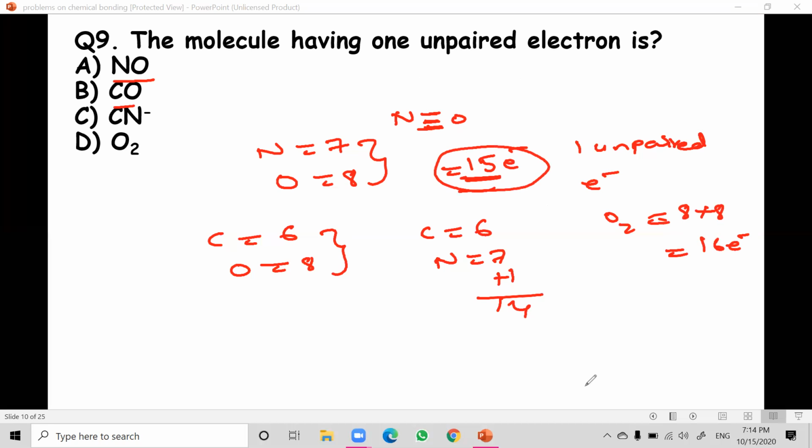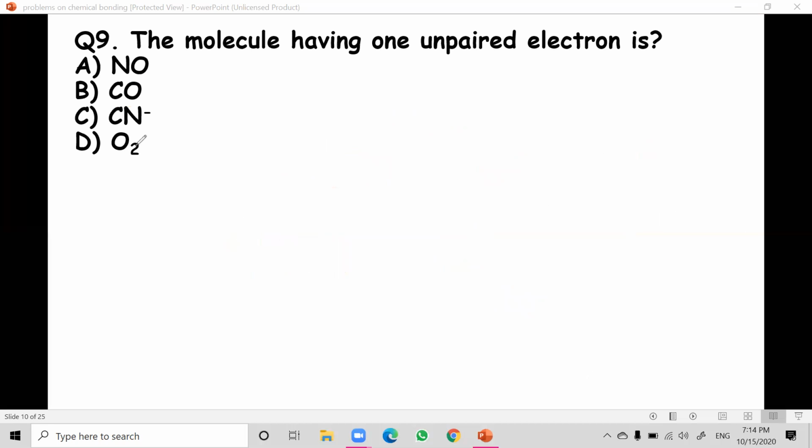I hope it is clear. So you can make a note of it. Even if you don't know N triple bond O, you can take it this way. So the answer is A. Now we'll proceed to the next question.